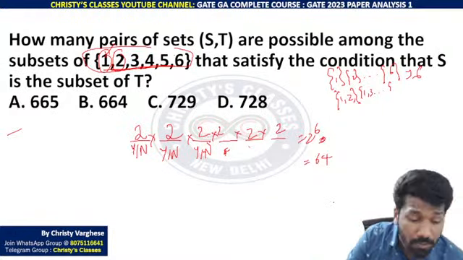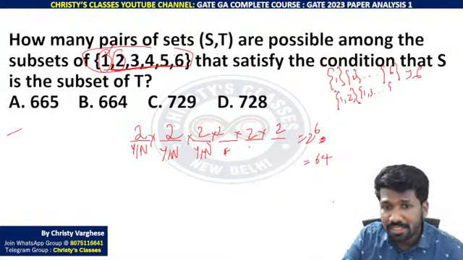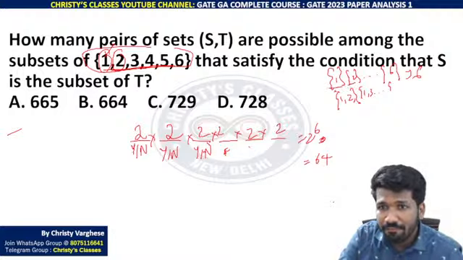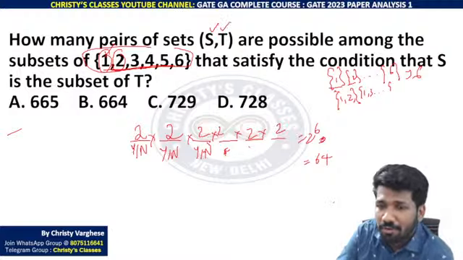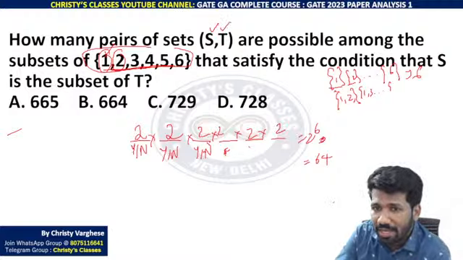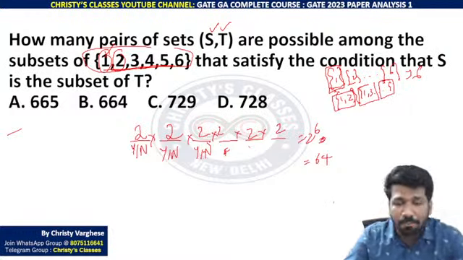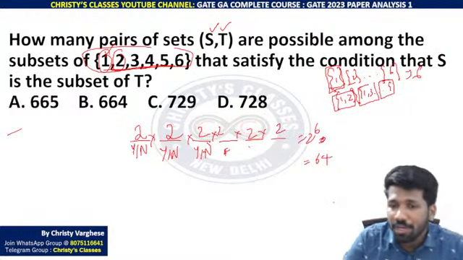So 64 possibilities are there. In the 64 possibilities, as I told, we need a pair of S and T, where S is a subset of T. S subset होने के लिए, for example, if you are taking 1 is subset of 1 2, 1 is subset of 1 3, 1 is subset of 1 4. ऐसा कितना possibilities है? That is what we need to know.